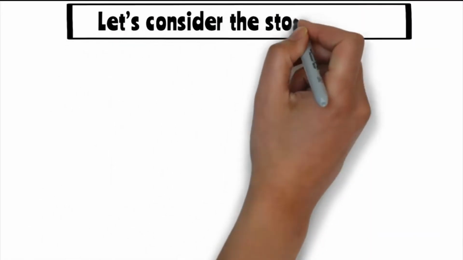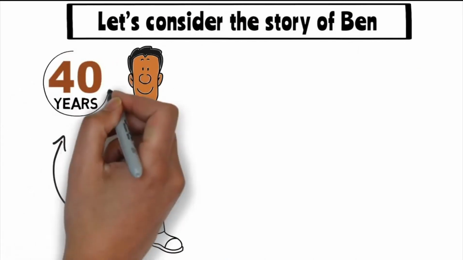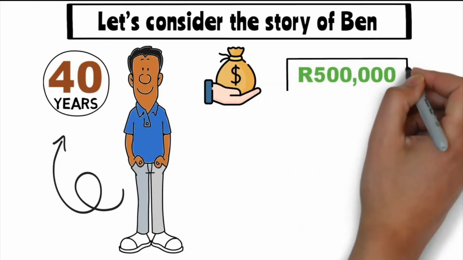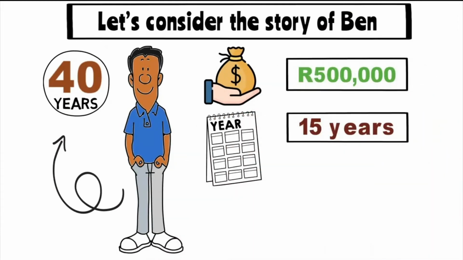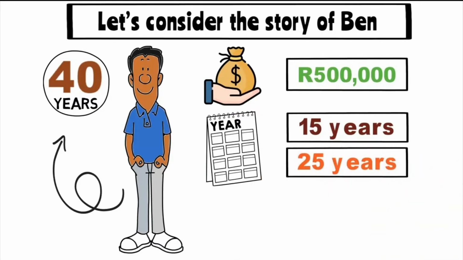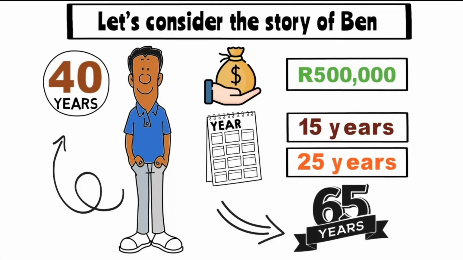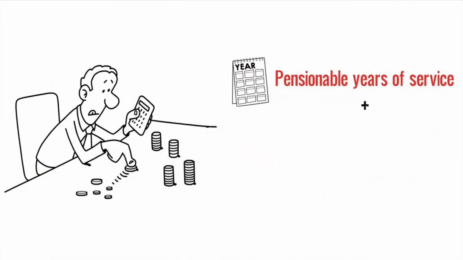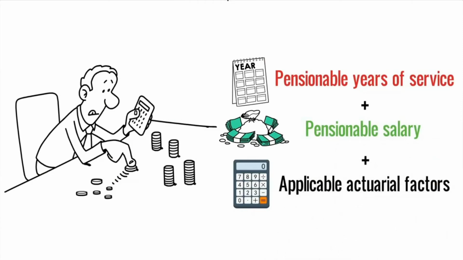Let's consider the story of Ben. Ben is a 40-year-old male member with a final average salary of 500,000 rands and a past service period of 15 years. Therefore, Ben has 25 years left until he reaches the normal retirement age of 65 years. The actuarial formula is based on Ben's pensionable years of service, pensionable salary, and applicable actuarial factors.